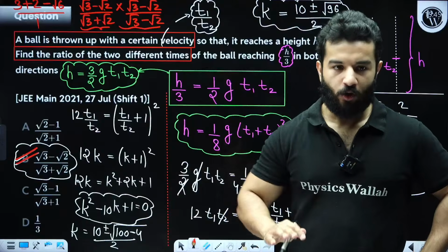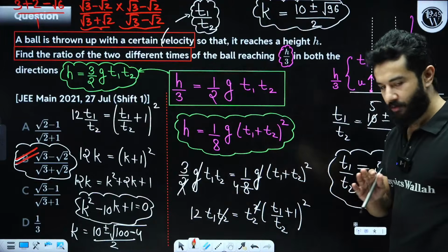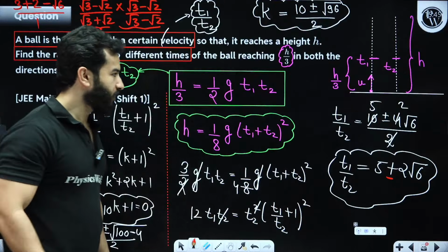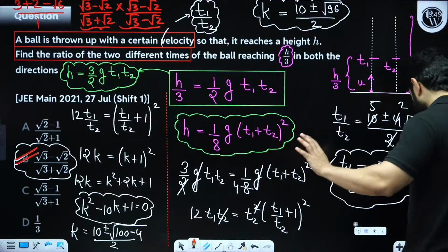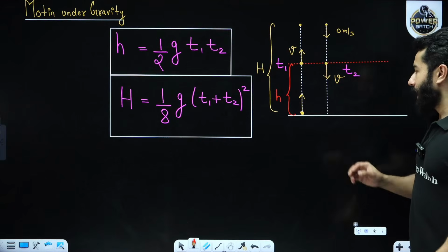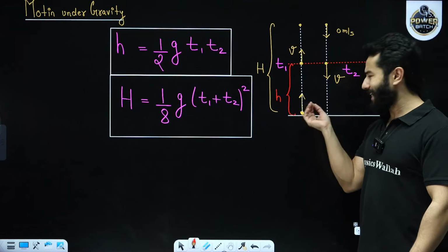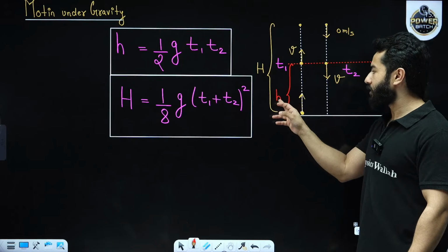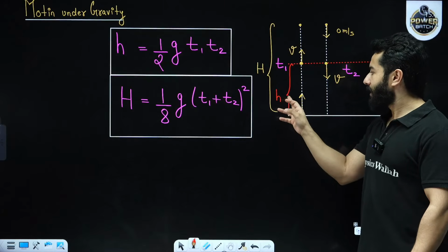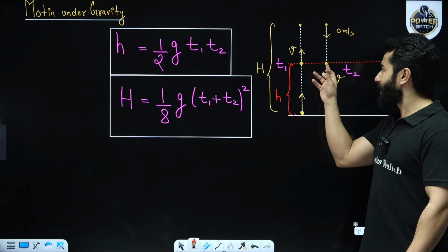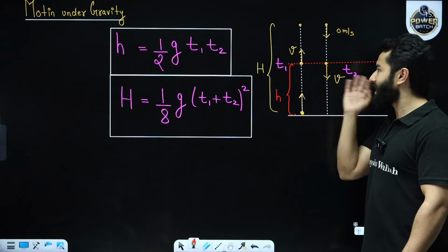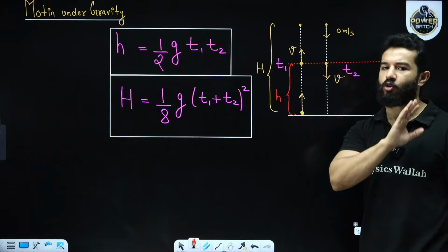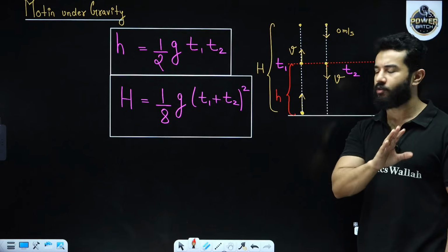All right, hold on. Now I'm explaining it all over again if you have got any doubt. The question is actually based on a very simple concept. The simple concept is this: if you throw any particle with any velocity, and let's suppose the particle reaches a height small h, the total height is capital H, then the particle will again come back to the same point. At that same point it will have the same velocity. Now there are certain shortcut formulas which are going to save a lot of your time.